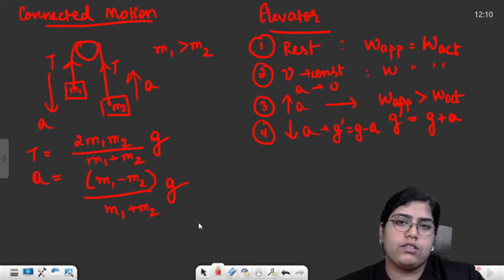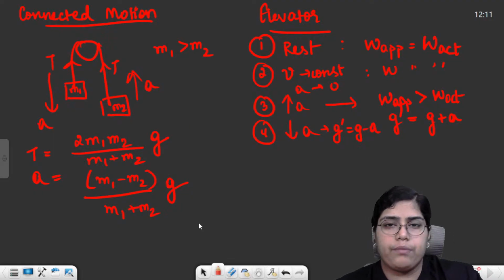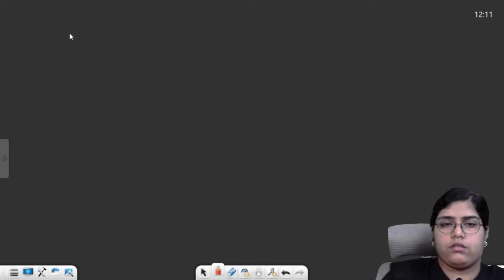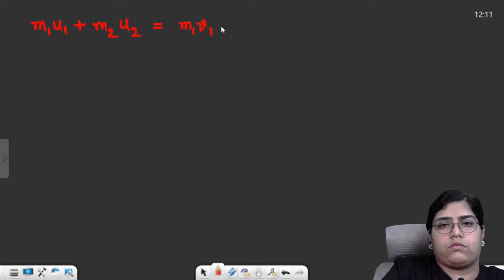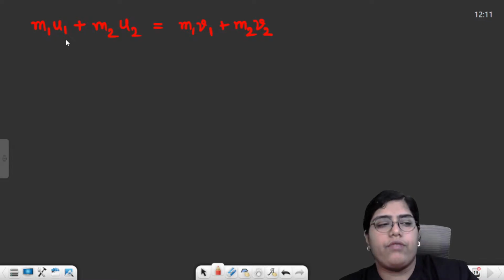Then there was the law of conservation of linear momentum. It basically stated that if no external force is acting on a system, then the linear momentum of the system will be conserved. That means the total initial momentum will be equal to the total final momentum. The equation will be m1u1 plus m2u2 equals m1v1 plus m2v2. So u1 was the initial velocity of the first particle, u2 the initial velocity of the second particle, v1 and v2 the final velocities of m1 and m2. Total initial momentum is equal to total final momentum.